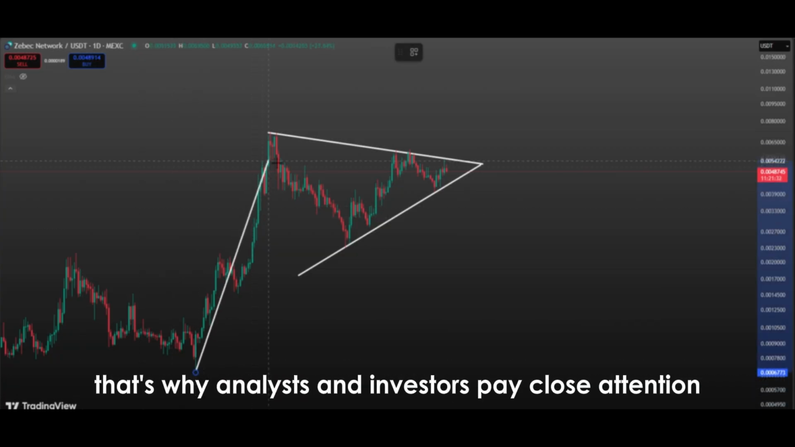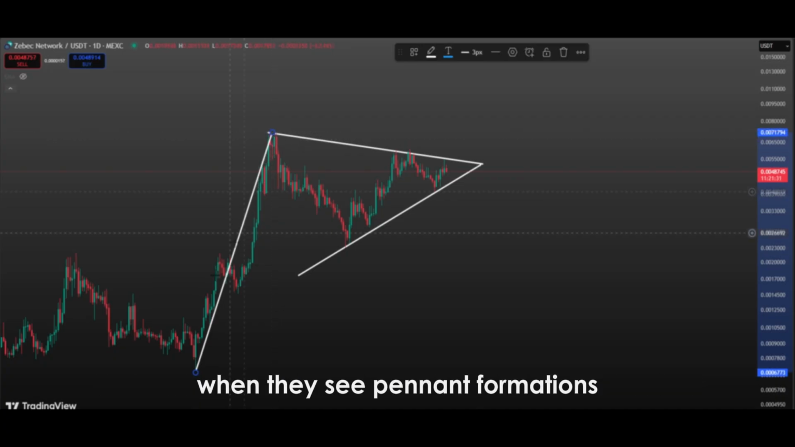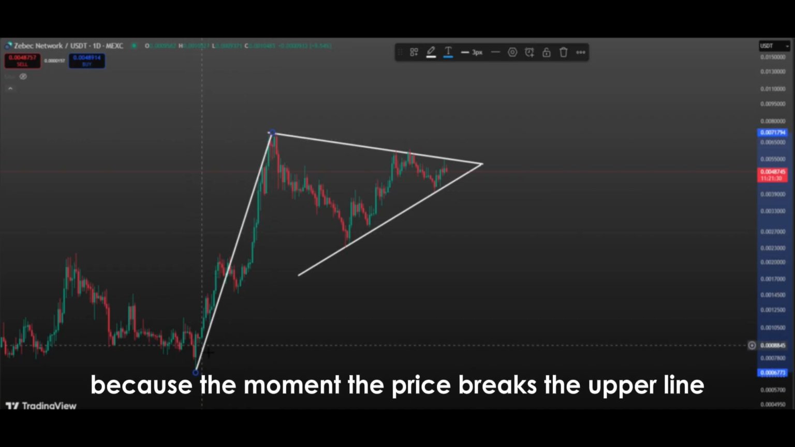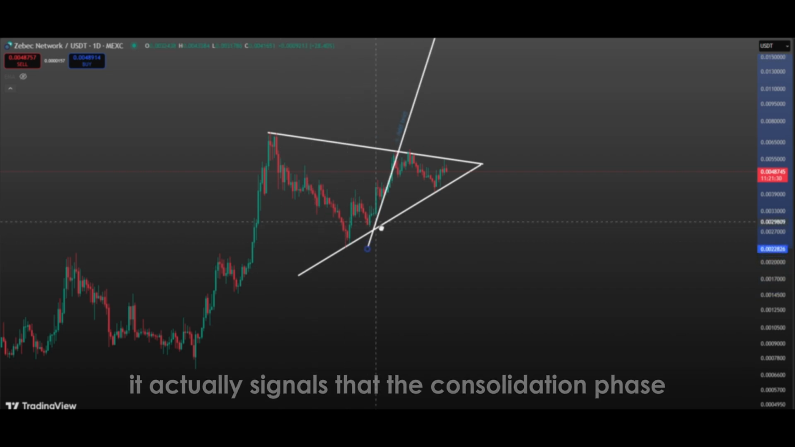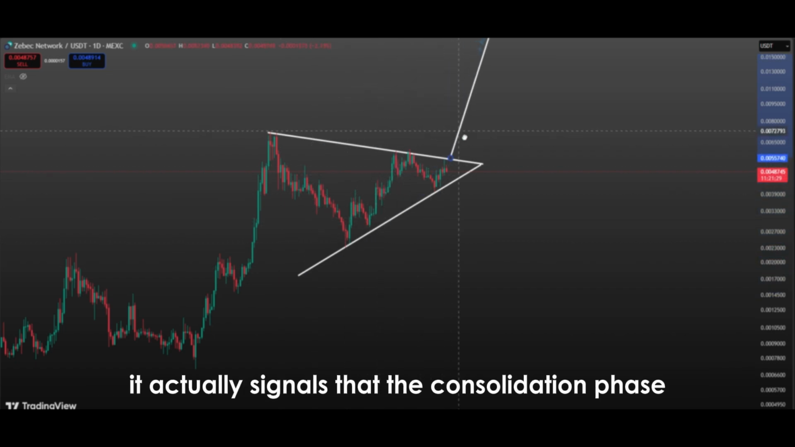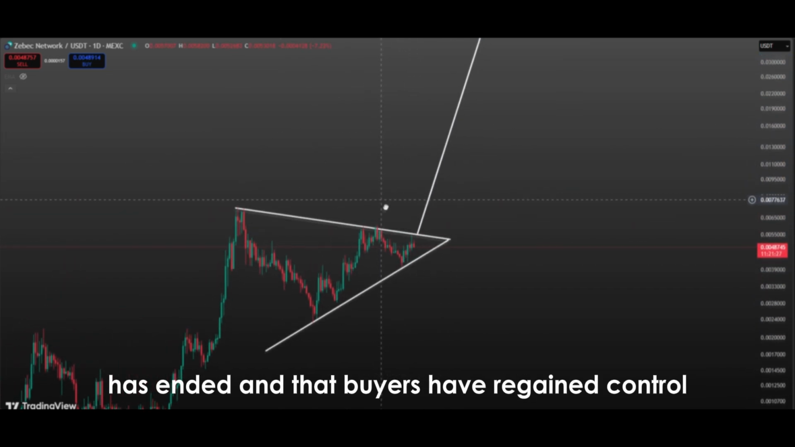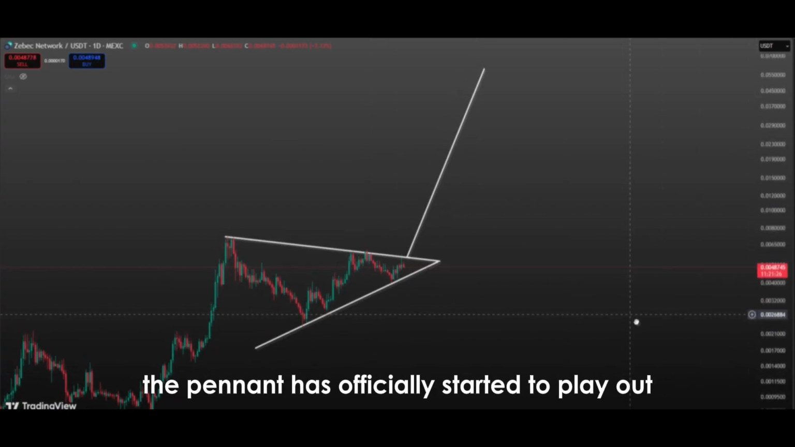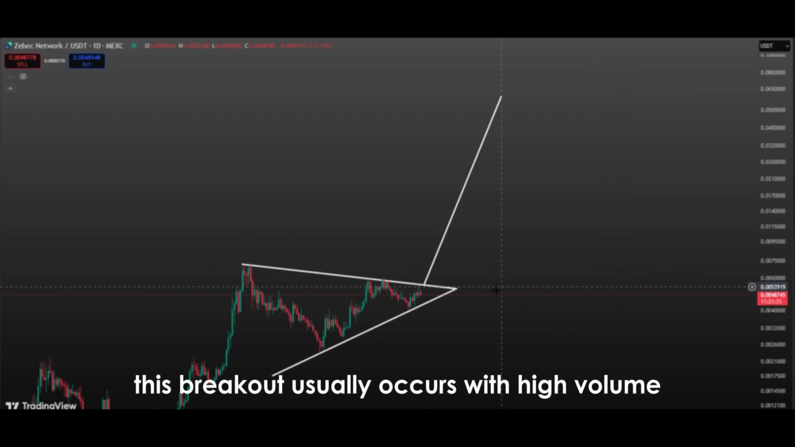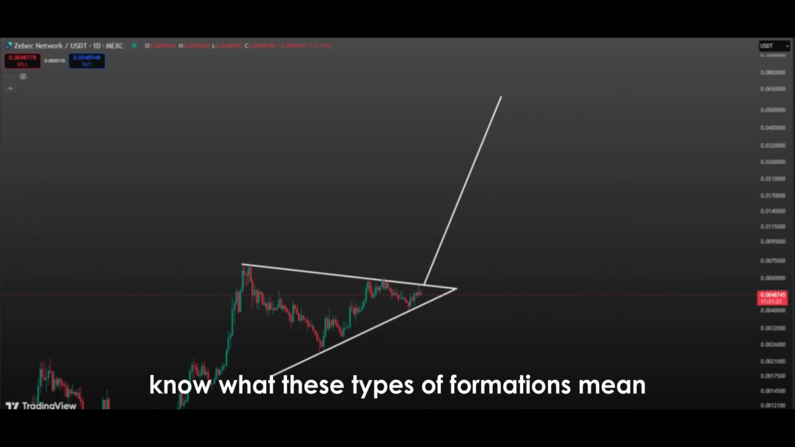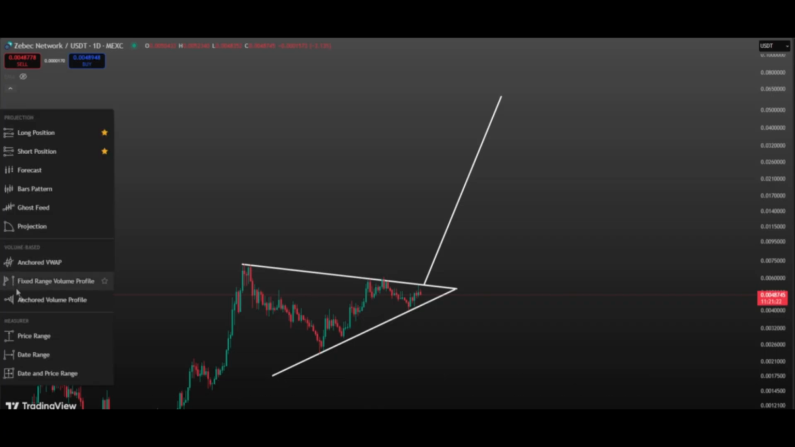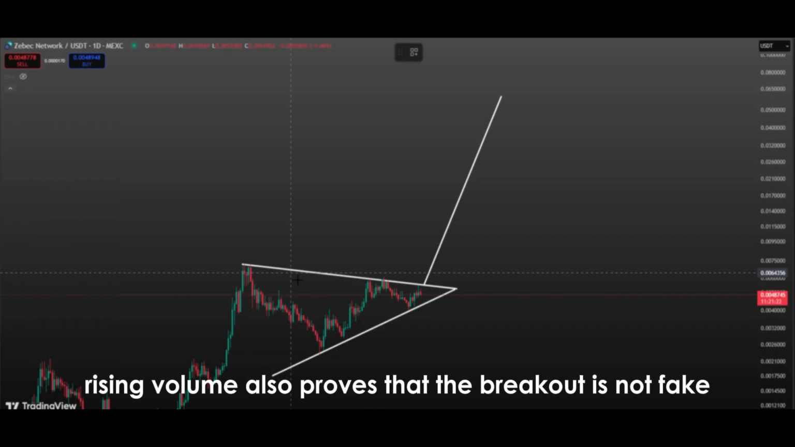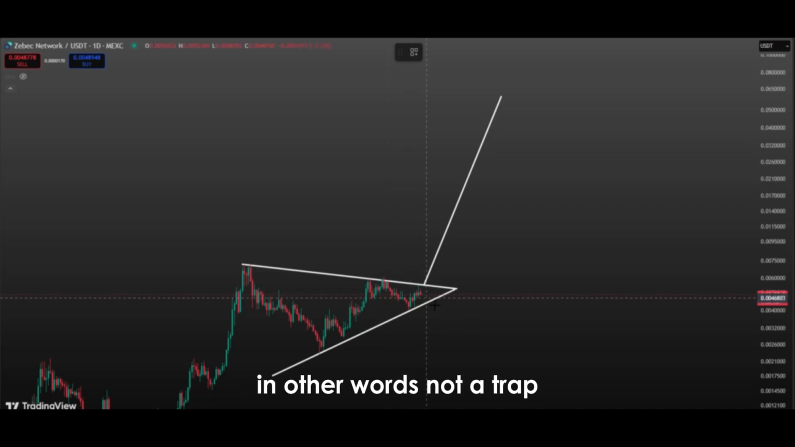That's why analysts and investors pay close attention when they see pennant formations, because the moment the price breaks the upper line, it actually signals that the consolidation phase has ended and that buyers have regained control. When the upper line is broken, the pennant has officially started to play out. This breakout usually occurs with high volume because market participants know what these types of formations mean. Rising volume also proves that the breakout is not fake, in other words, not a trap.